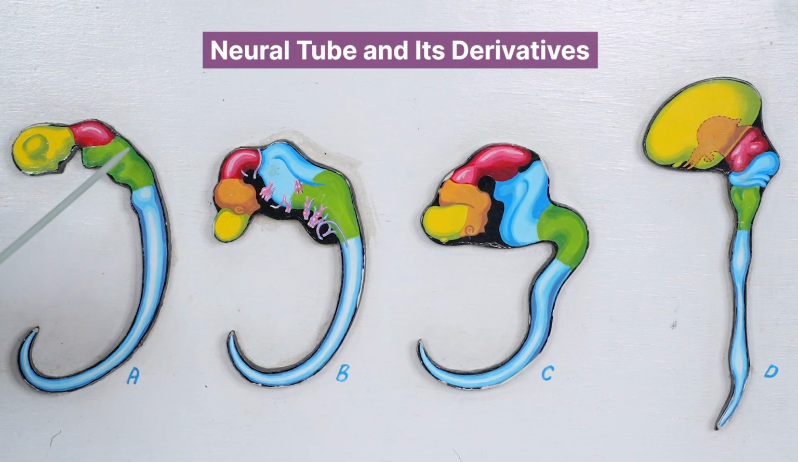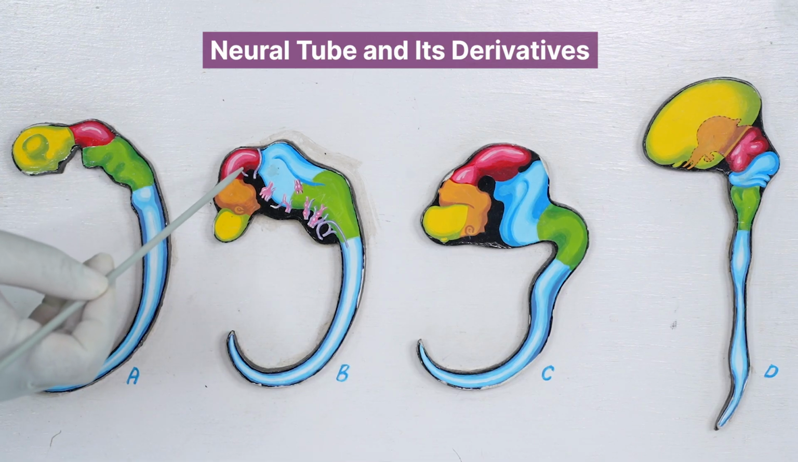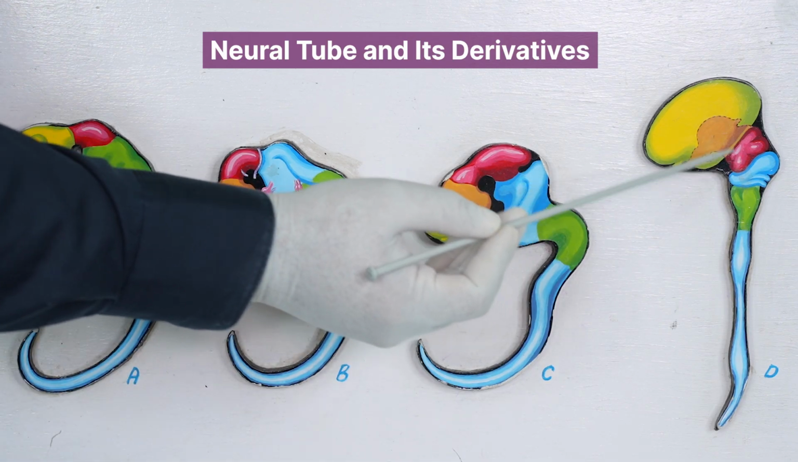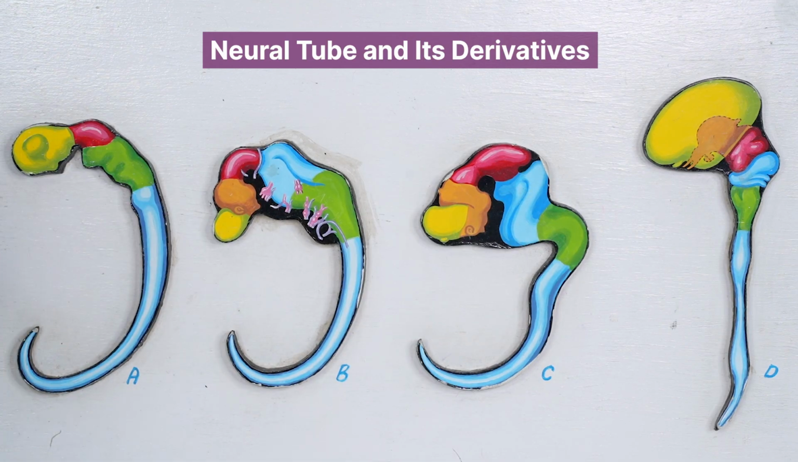Then the next brain vesicle we have is the mesencephalon, or midbrain vesicle, and this, as we can see, will give rise to the midbrain, the smallest portion of the brainstem. The wall of mesencephalon will give rise to the midbrain, whereas the cavity will develop into the cerebral aqueduct.